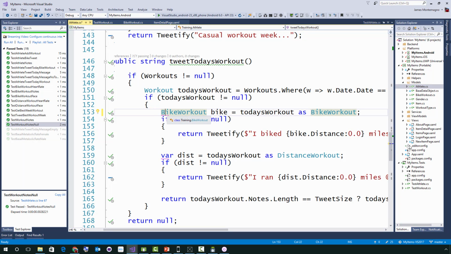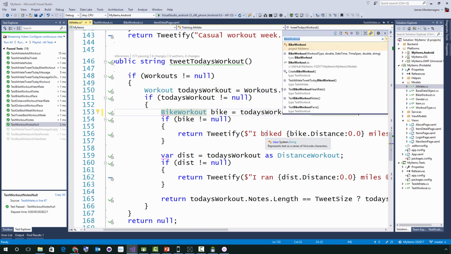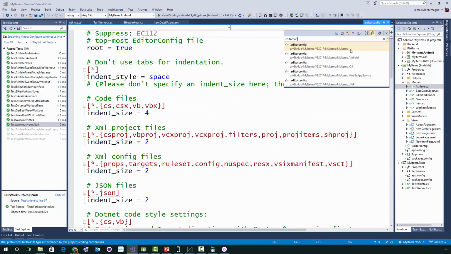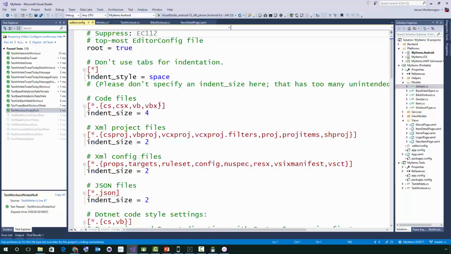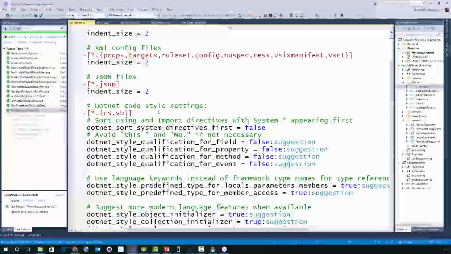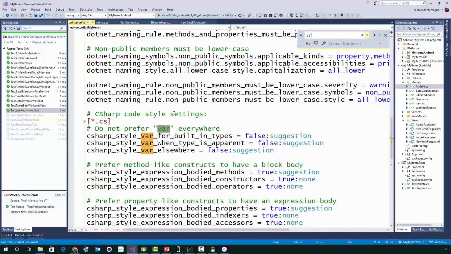The reason it's recommending it is because we've integrated into Visual Studio 2017 something called editor config. If I say Control T and type editor config, we can see there's a bunch of editor config files in this application, and we want the one that's in the shared code. This is a way of describing what the naming and styling of my team's or project's infrastructure should be. Here, for instance, we can look at var. We always want to use var, so we can make that a suggestion, or if we want, we can make that a warning. But we'll make it a suggestion for right now.